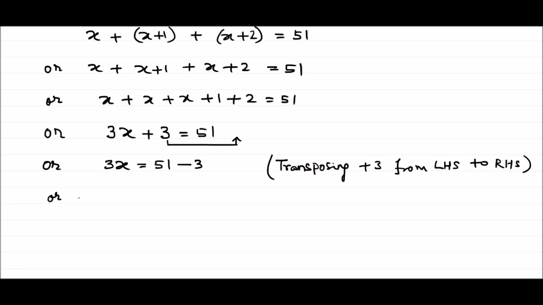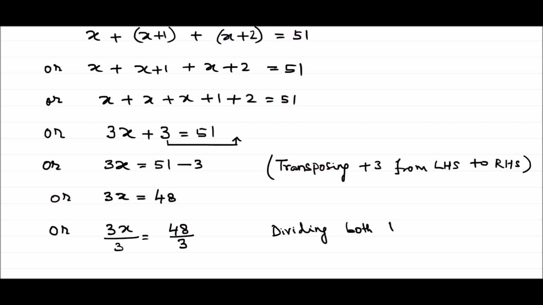Or I can write 3x is equal to 48. This is what we got. 3x is equal to 48. Or 3x divided by 3 is equal to 48 divided by 3. Guys, what I am doing here? I am dividing both the sides by 3. So in this step, I am dividing both the sides, that means left hand side and right hand side, both the sides by 3.